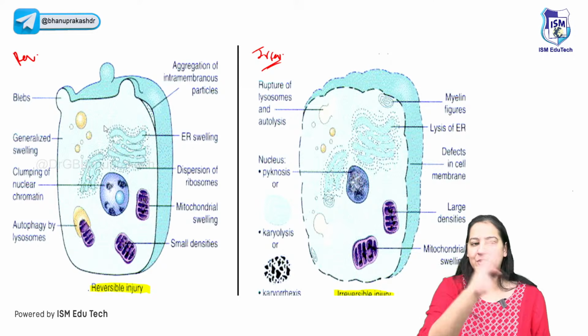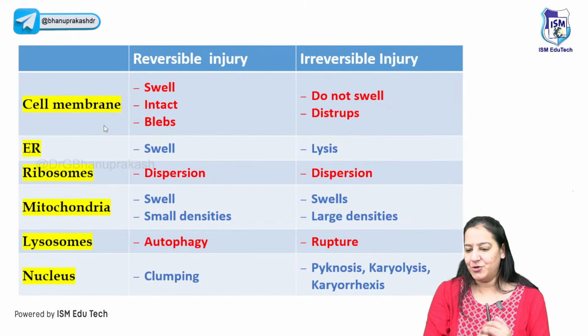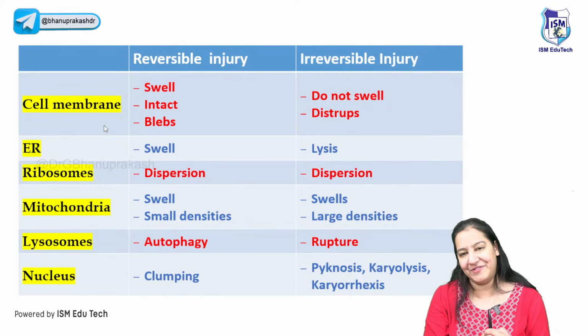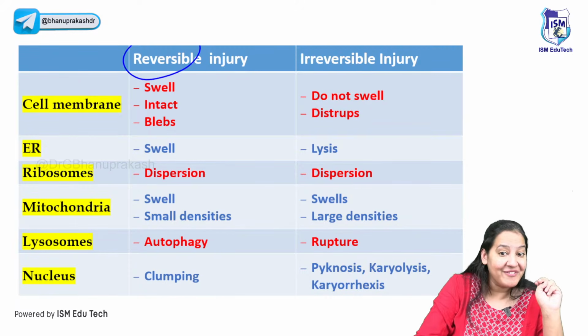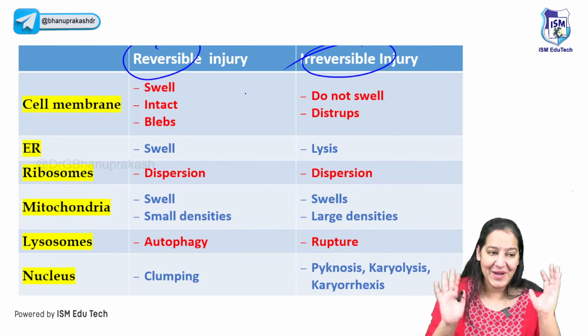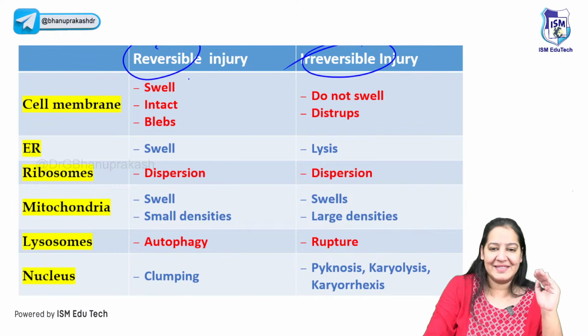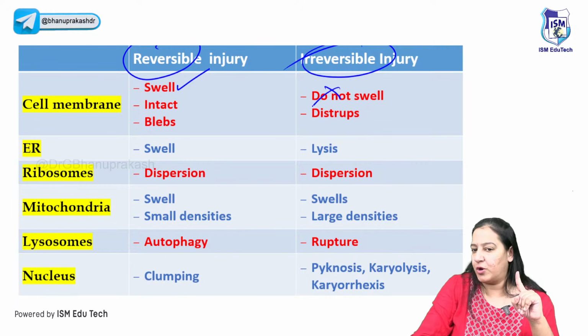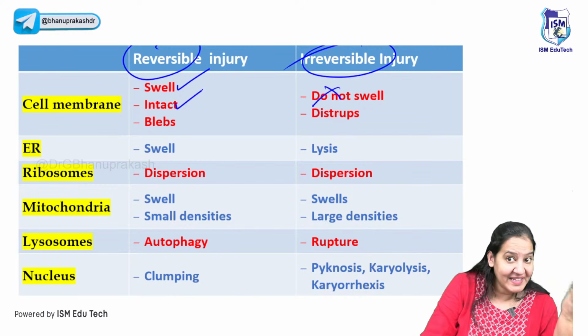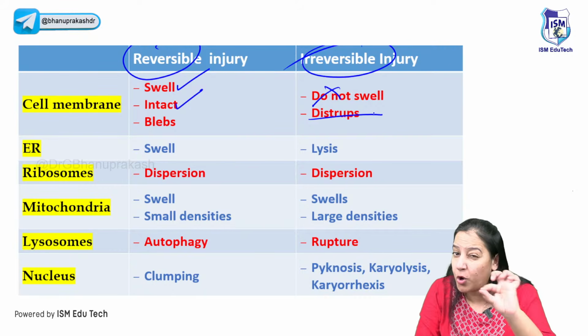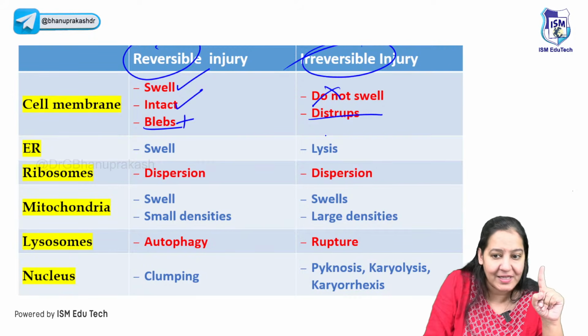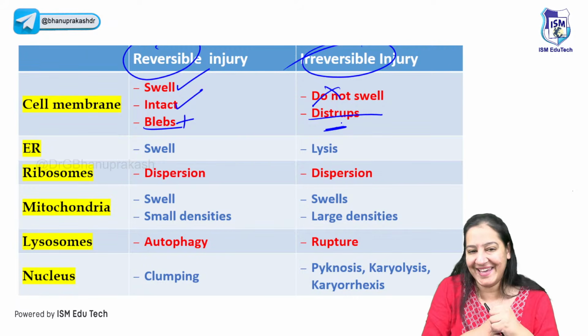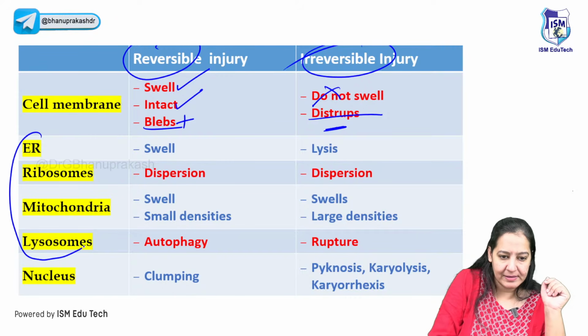So can you do a back-to-back comparison in both? Please everyone help me in comparing that. We have understood the two types of injury, the reversible and the irreversible. Can you help me in comparing? So tell me the cell: here it swells, here it does not swell. Here the plasma membrane is intact. Here the plasma membrane has small holes. Here blebs are present. Here blebs are absent. Say yes. Now compare the four organelles in both ways.